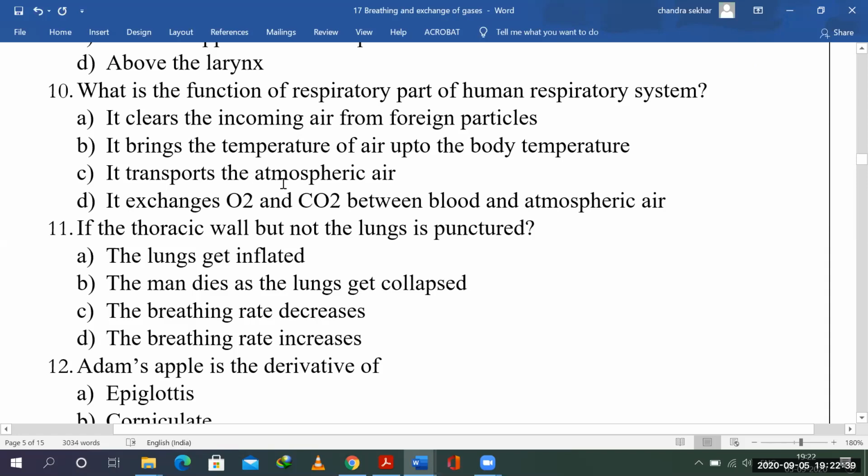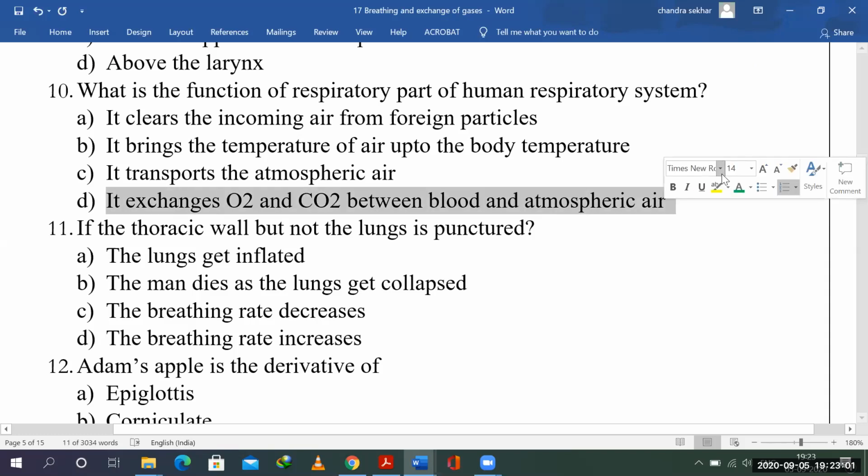It transports the atmospheric air. So who does that function, right? It is the blood. Atmospheric air, when it is diffused, transportation is the process of blood. Exchange of O2 and CO2 between the blood and atmospheric air, so that is the respiratory part. The respiratory part is the alveoli, where this exchange is happening. So your choice is this.